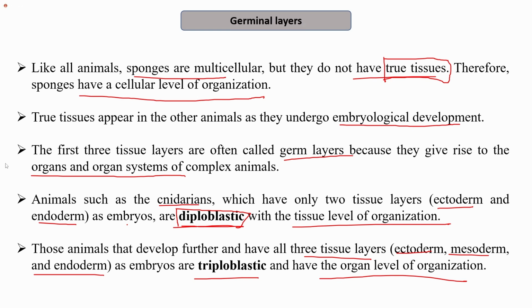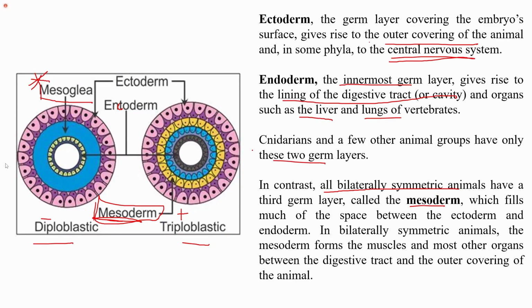You may also remember what kind of organs ectoderm leads to. Since it is the outermost germ layer, it mostly gives rise to the outer covering of the animal. While endoderm, since it is the innermost germ layer, gives rise to the digestive tract or cavity and organs such as liver and lungs of the vertebrates.